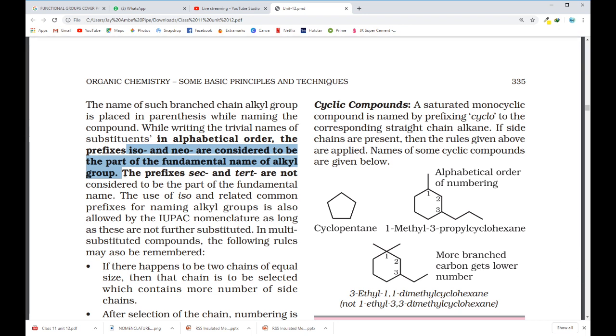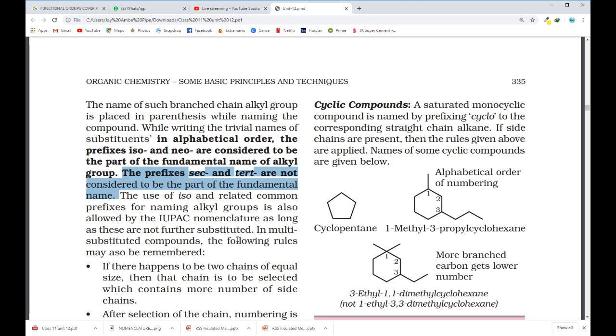But the prefixes secondary and tertiary, that is sec and tert, are not considered part of the fundamental name, so I don't have to consider them in alphabetical order. The use of iso and related common prefixes for naming alkyl groups is also allowed by IUPAC nomenclature as long as these are not further substituted.